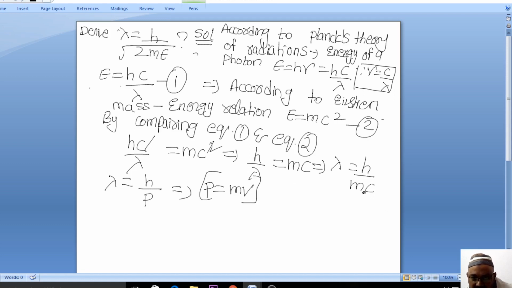When you talk about the velocity of light, c is the velocity of light, so lambda is equal to h by mc, where momentum is the product of mass and velocity. I think you got this derivation, which is obtained from Planck's radiation law and the Einstein mass energy relation. So oxidation will take place when the oxygen content is limited.